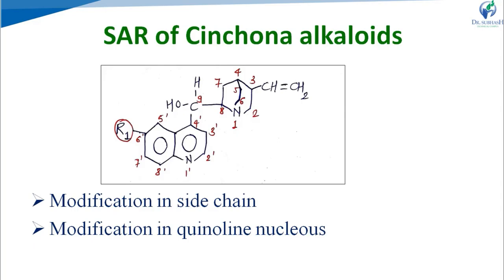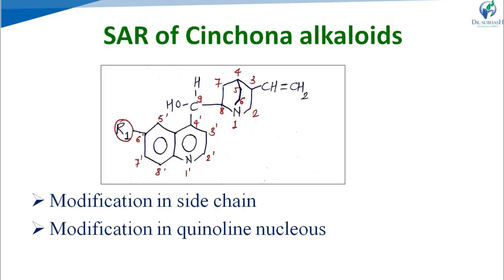Right? So, see, this is the structure of quinine, the common structure for the cinchona alkaloids. R1 varies with different cinchona alkaloids. Right? As we saw in the previous slide on the structures of quinine and cinchonine, if a methoxy group is present at R1, the 6th position of the quinoline ring, then it is quinine and quinidine, and if there is a hydrogen, then it is cinchonine and cinchonidine.